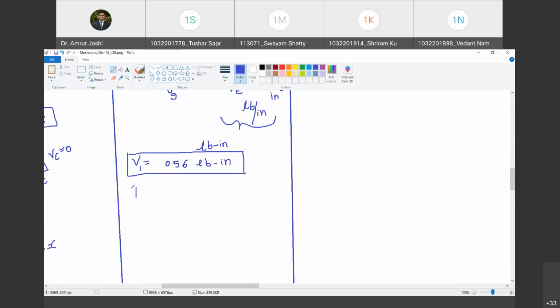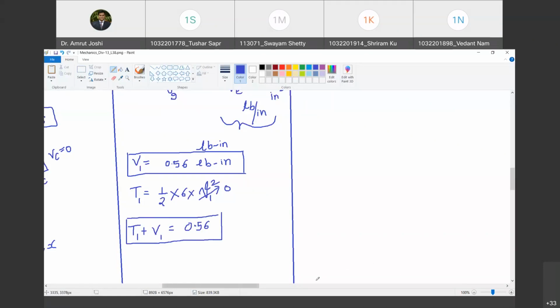So what is the kinetic energy at position number 1? Half mass, that is 6, into v1 square. But v1 is 0. So what is the total mechanical energy at position number 1? Sorry, T1 plus V1 equal to 0.56. Do you agree with me? Yes, sir. So this is the total mechanical energy at position number 1.